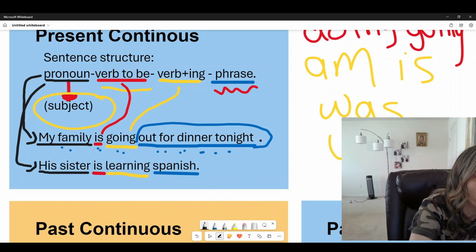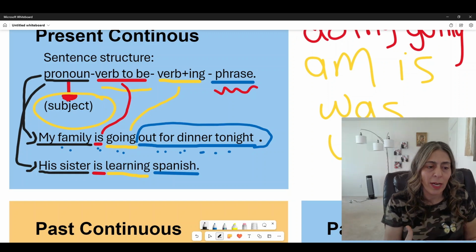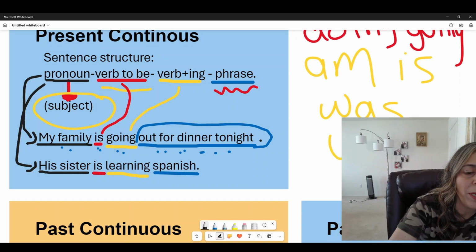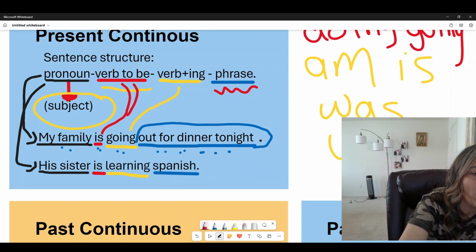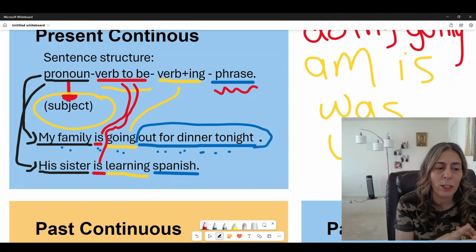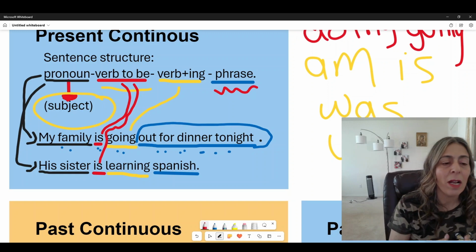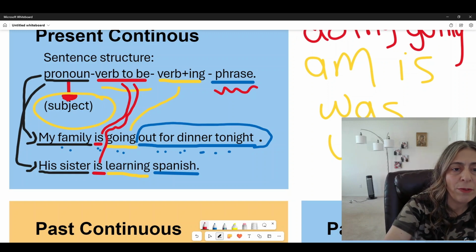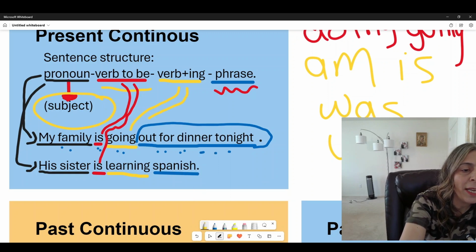All right, so this is what we're talking about in the sentence, his sister. The verb to be in this case is, probably you already know, is, because it's for one person, one thing. Okay, it's is. We don't say his sister are.